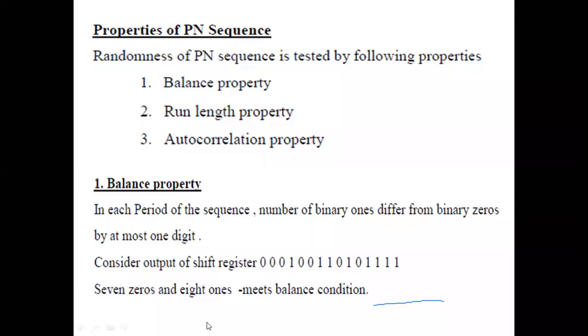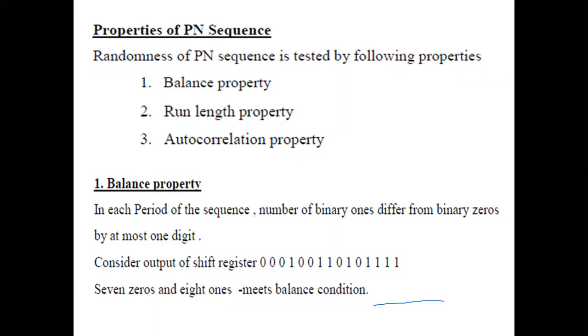Now count the number of ones. In this 15 bits, how many ones are there? 1, 2, 3, 4, 5, 6, 7, 8. How many zeros are there? 1, 2, 3, 4, 5, 6, 7. So is the number of ones greater than the number of zeros by 1? The number of ones present in this period is 8, and the number of zeros is 7. Yes. This satisfies the balance condition.